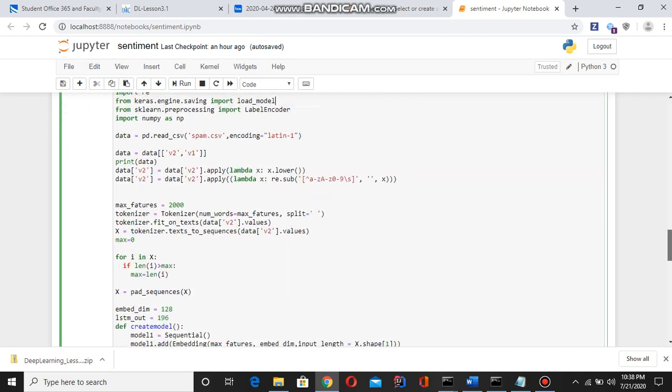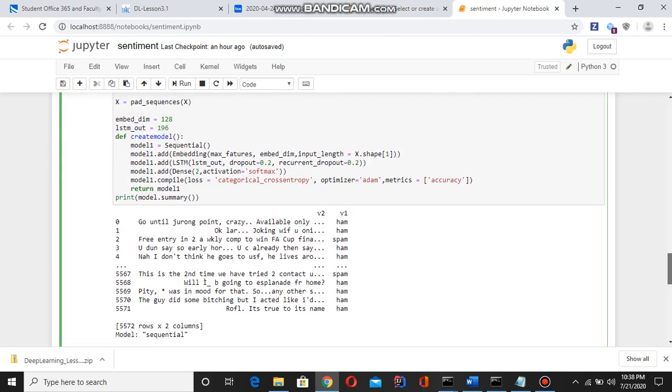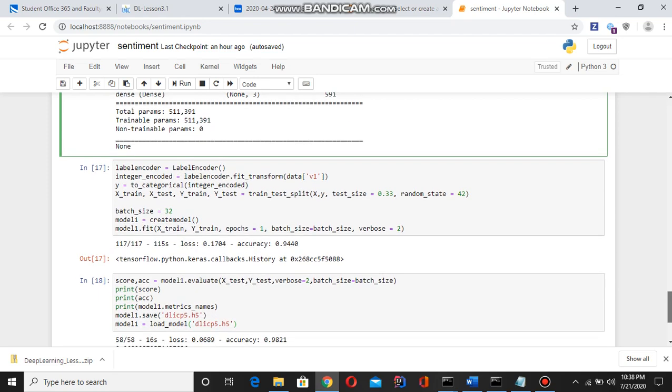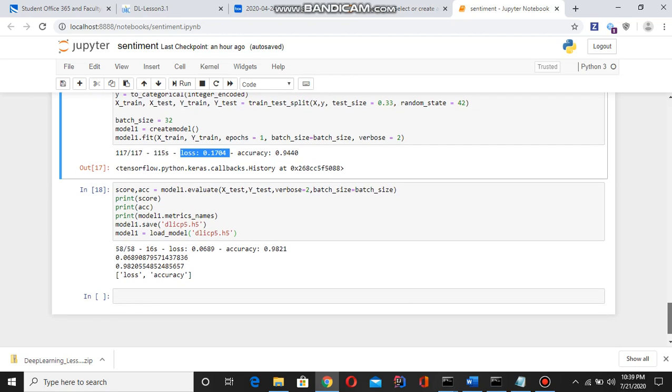Everything here is the same, and here we are just taking the summary. We can see the loss is very small for this data set. It got a good result when comparing the actual output and predicted values; they are almost the same, which is why the loss is very small. We print after evaluating the score: loss is very small and accuracy is good, 0.98 for this data set.